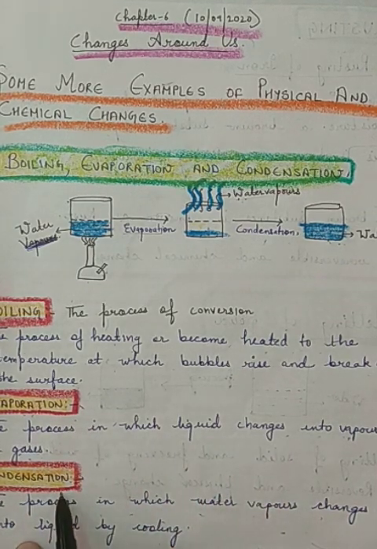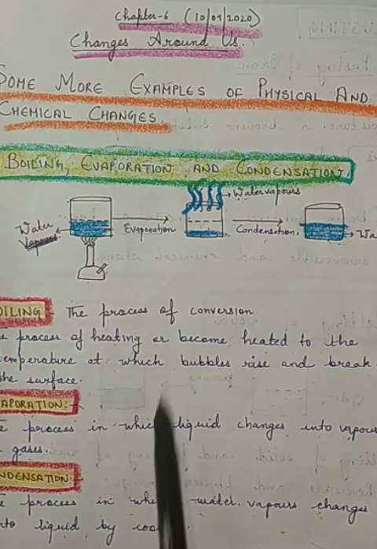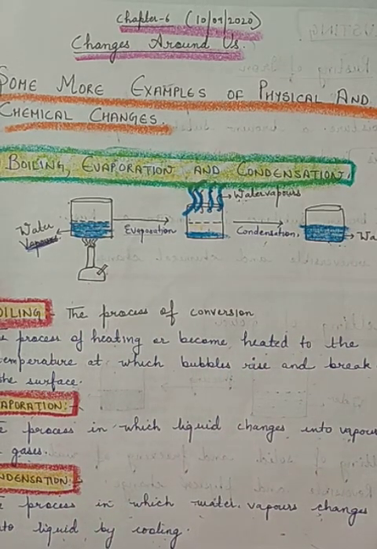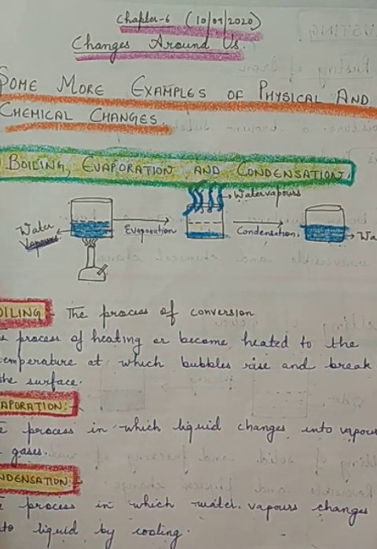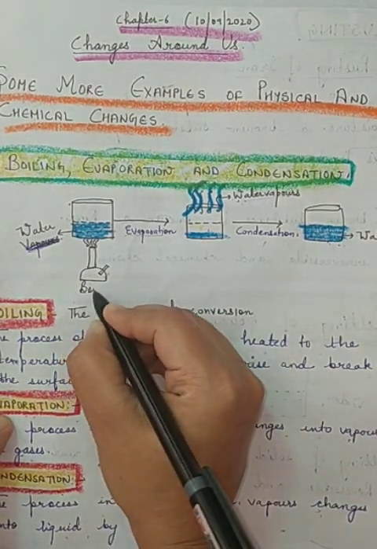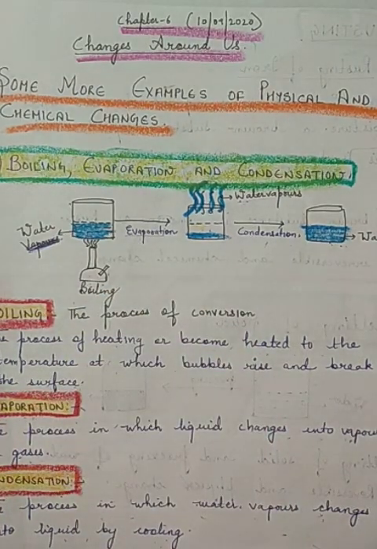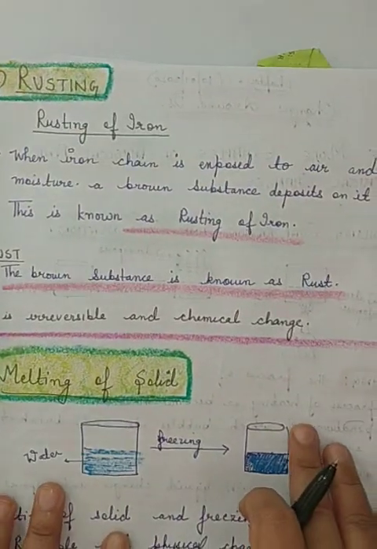Now condensation. Condensation is the process in which water vapor changes into liquid by cooling, and this is the diagram which is showing these three processes. So simply this boiling of water, what we call it as boiling. Now coming to the second type of reaction, that is rusting.